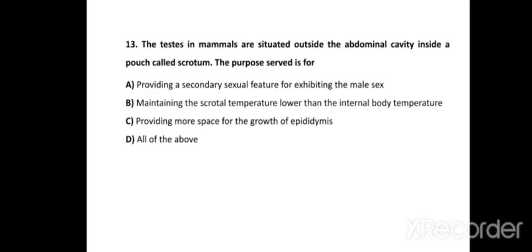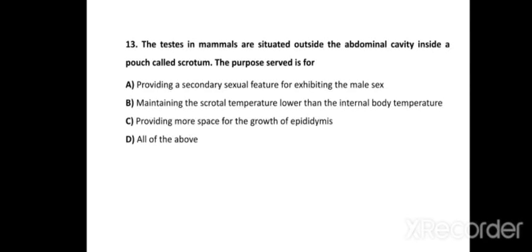Next one. The testes in mammals are situated outside the abdominal cavity inside a pouch called scrotum. The purpose served is for dash. Options are option A, providing a secondary sexual feature for exhibiting the male sex. Option B, maintaining the scrotal temperature lower than the internal body temperature. Option C, providing more space for the growth of epididymis. And option D, all of the above.